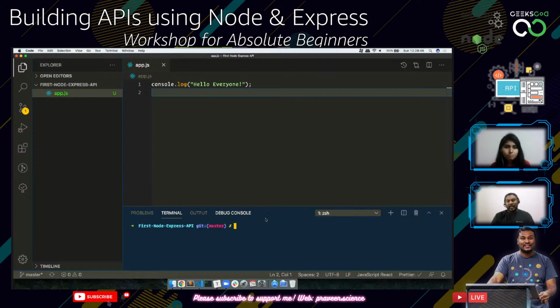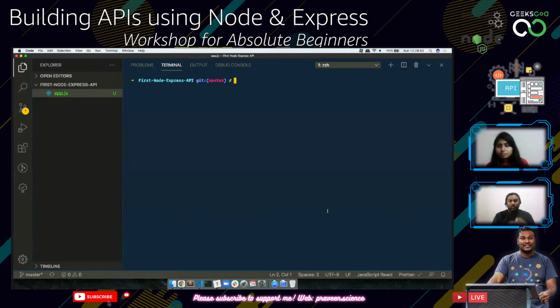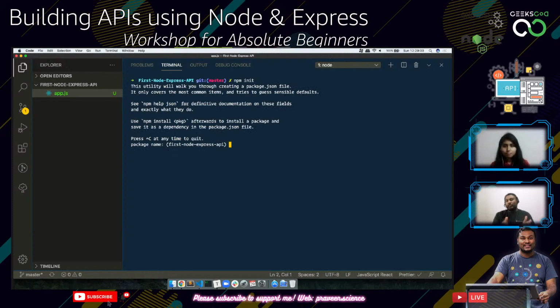So we will start with creating an npm package, and then we will go ahead with doing a lot of things. To create an npm package, I'm just going to do npm init. It is like initializing your project. This is the first command that you will be doing. This utility will walk you through creating a package.json file. It only covers the most common items, and you can also change all these things. After this, you can also update the file by editing something, which we will be doing now.